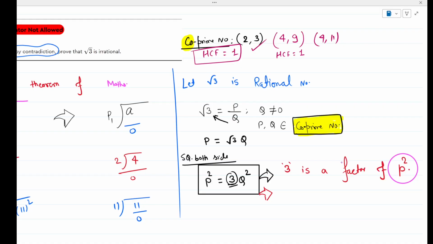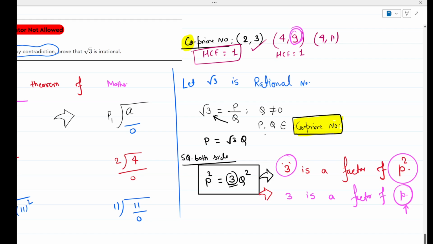So 3 would also be a factor of P, obviously. If it's a factor of P squared, why would it be a factor? Yeah, that's the same thing I have explained just before. So 3 is a factor of P square. 3 is a prime number. So as per this fundamental theorem, we can say that 3 is a factor of P as well. There is no contradiction till now. I have told you that in co-prime numbers, 9 can be possible. I'm not talking about P and Q right now. I am talking only about P. And P can be prime, P can be non-prime. What's the matter? Tell me any doubt if you have.